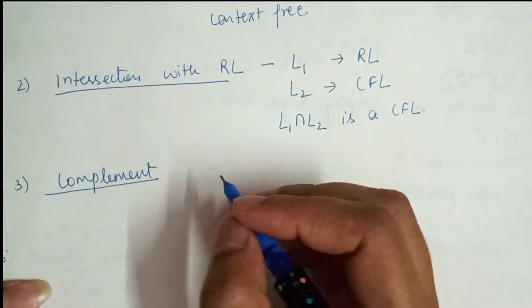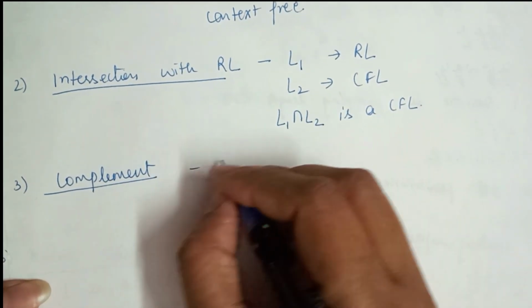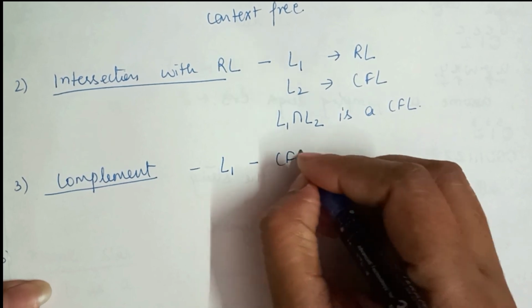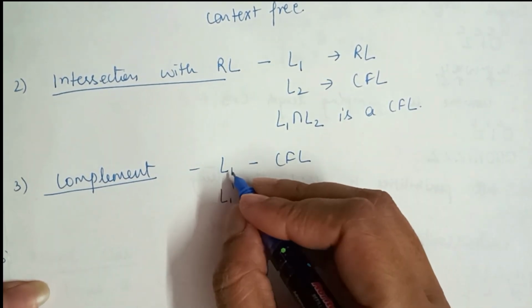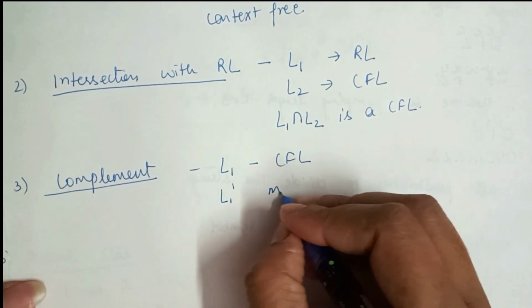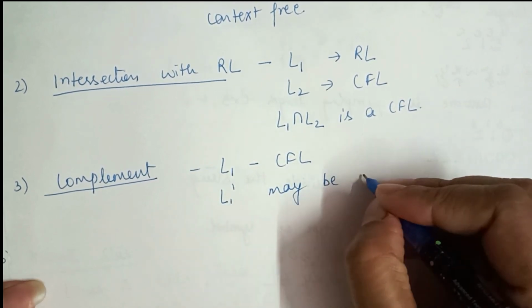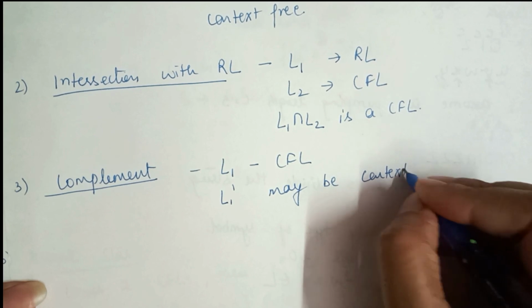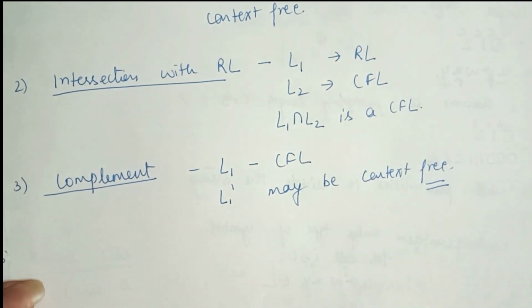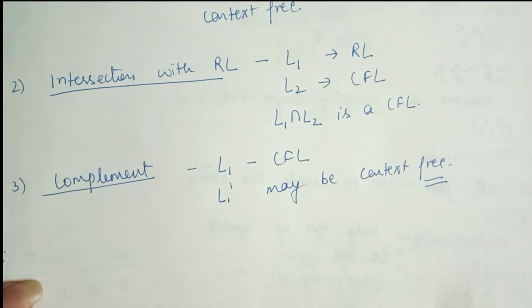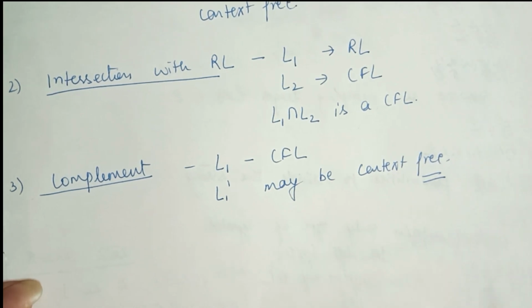If L1 is a context free language, and L1 dash is the complement of this language L1, it may be context free. It cannot be said that it is always a context free language.